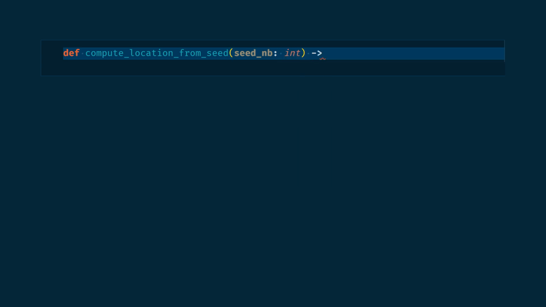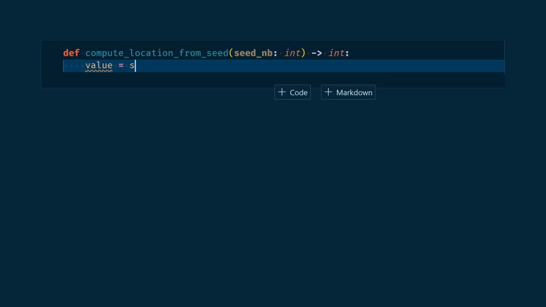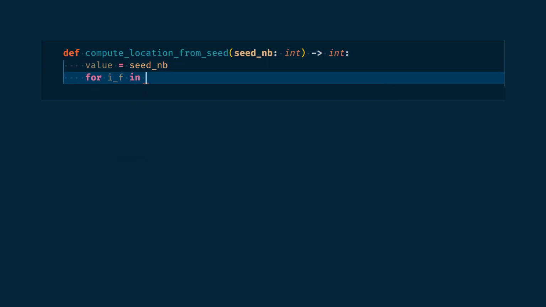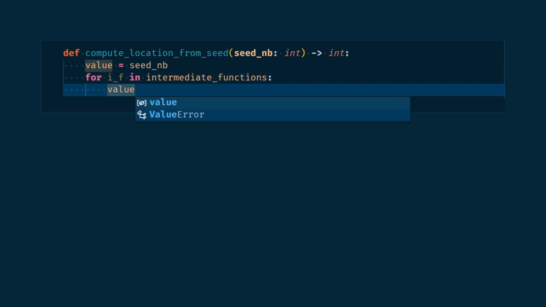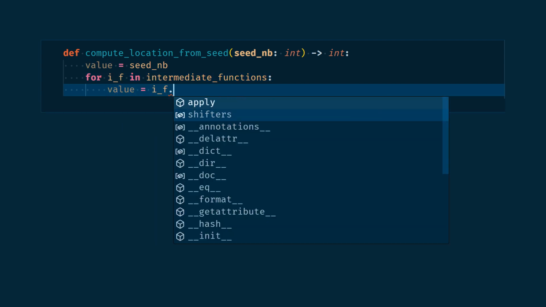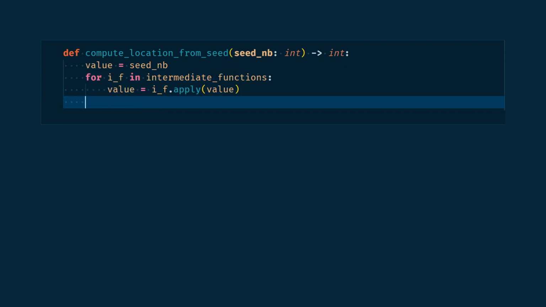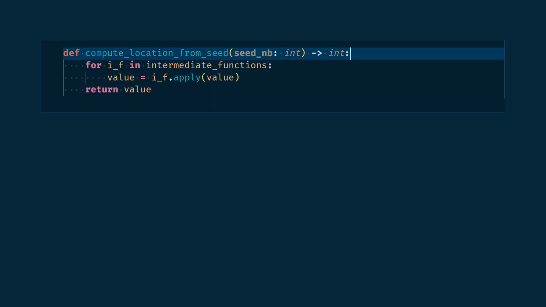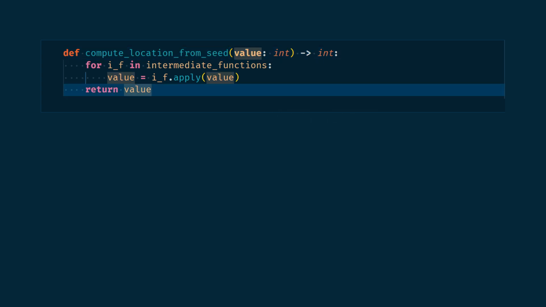We now need to create our final function f, the one that takes as an input a seed number and outputs a location number. To do so, we will create a variable named value, first being our seed number input. For each intermediate function, value will be updated by the current function. And if we name our function input value, we don't even need to write the first line value equals seed number.